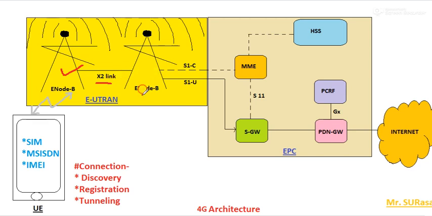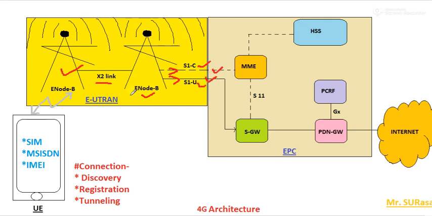Further, these eNodeBs are connected to high speed links, which in short are S1-C and S1-U. One of the links is a temporary link, which is established temporarily until the required work is done. The other link is the permanent link.